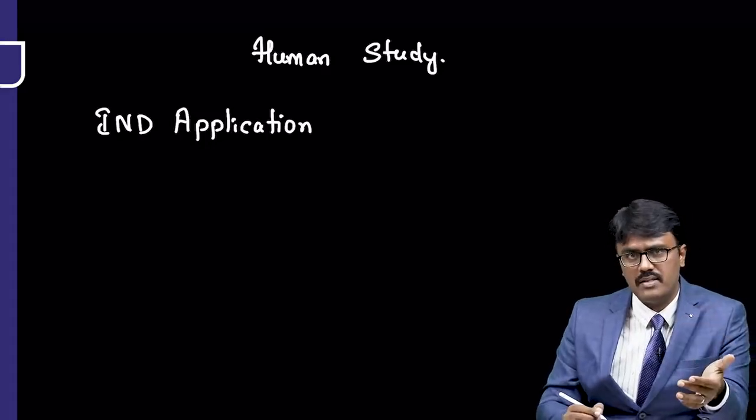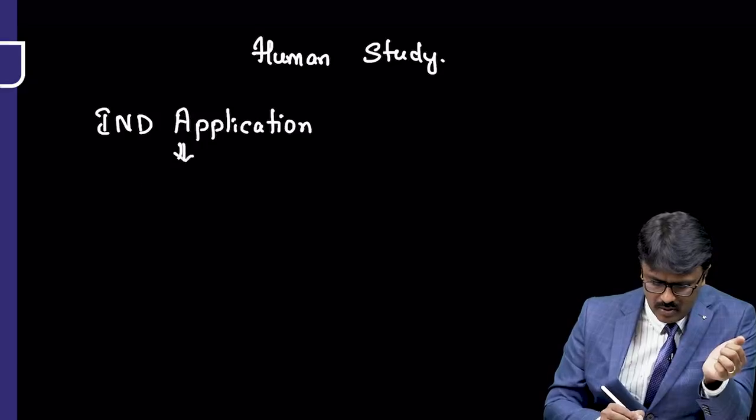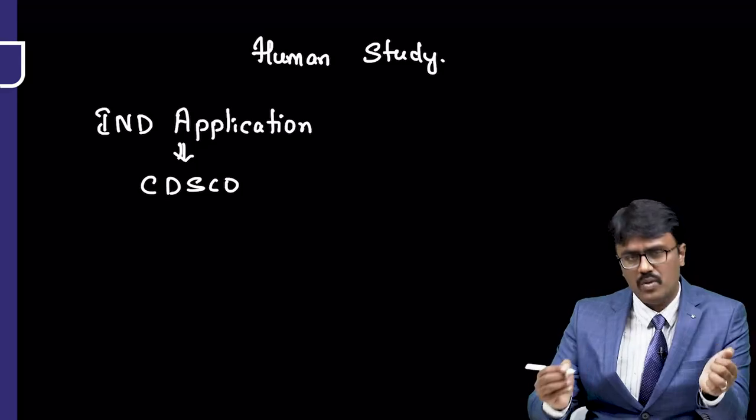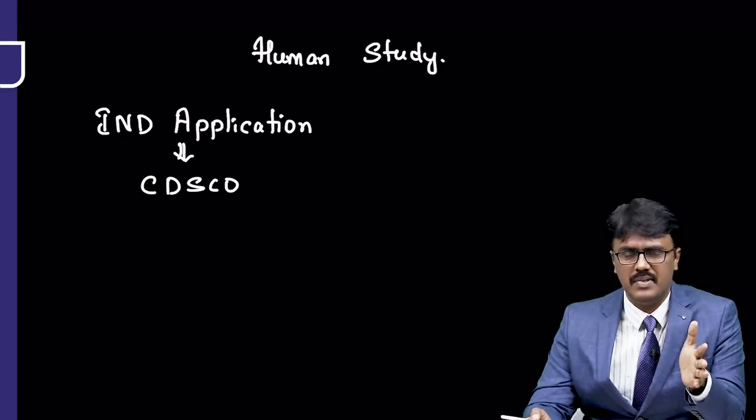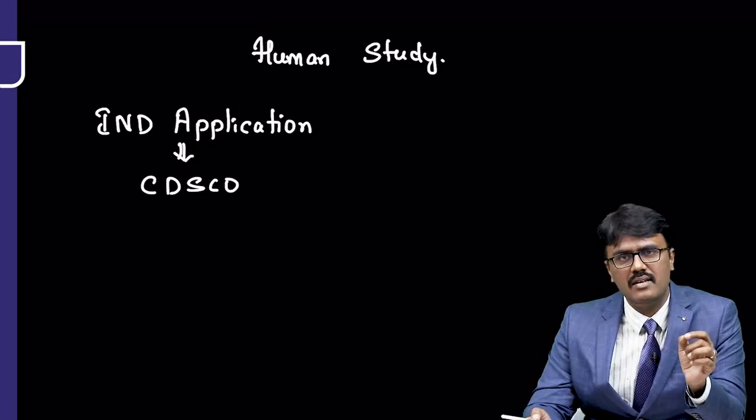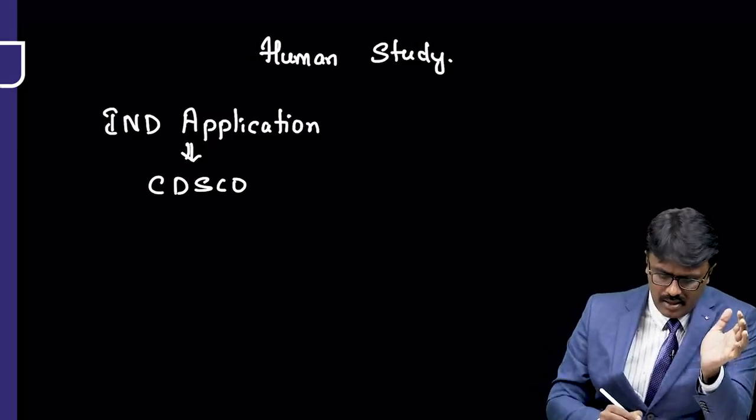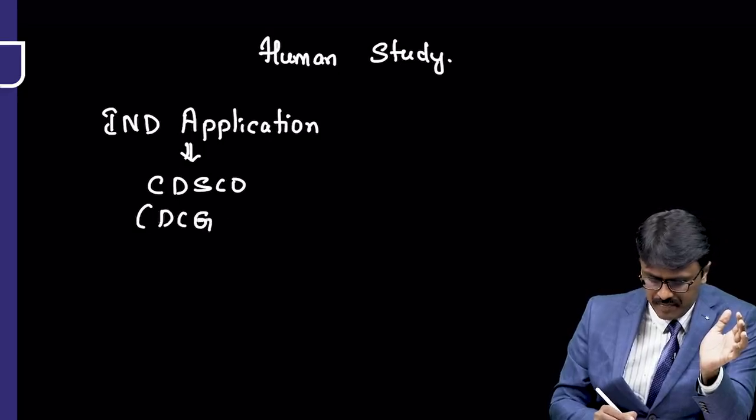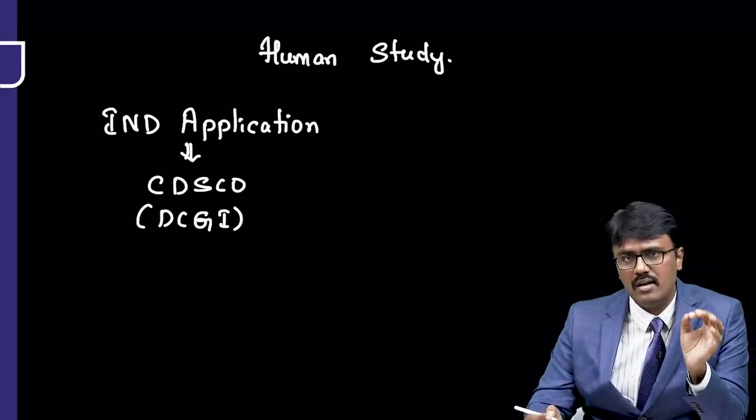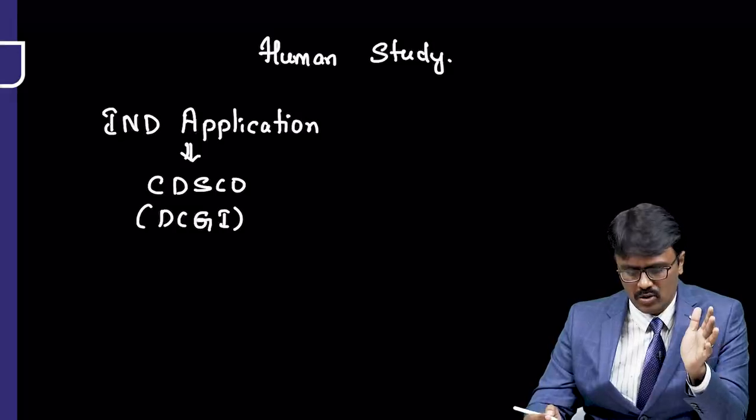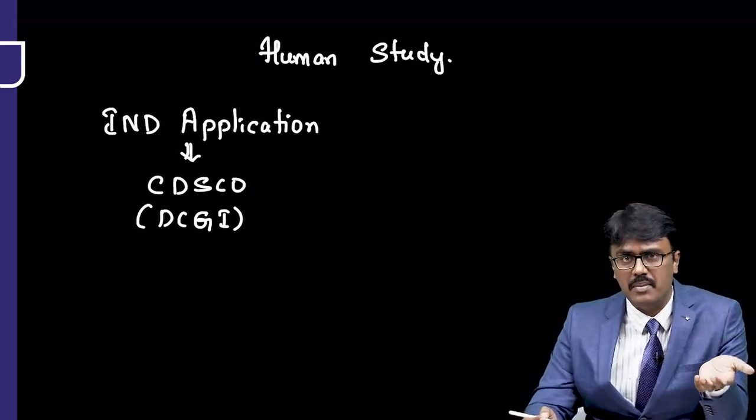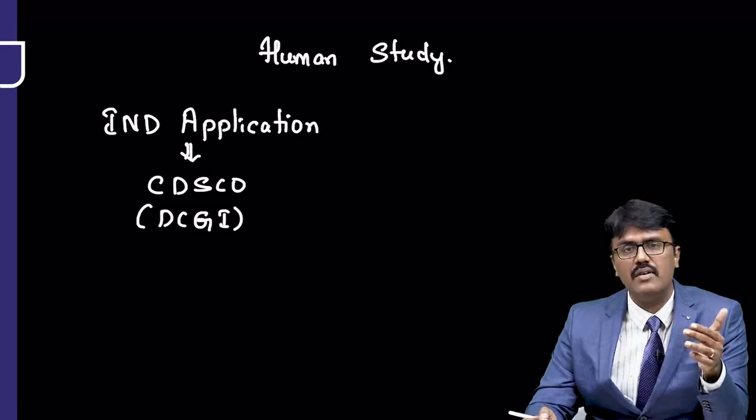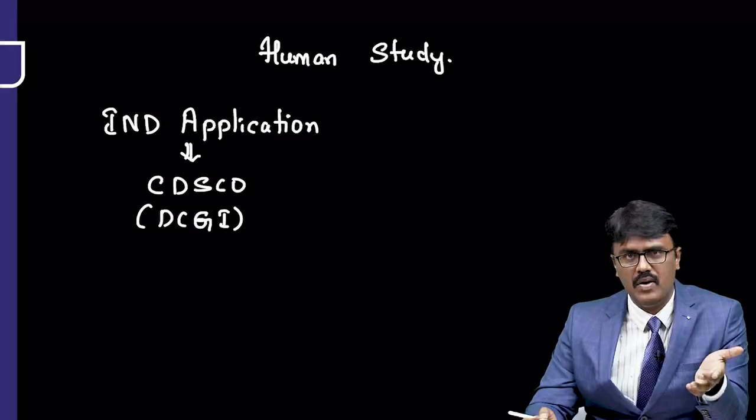Where should we apply this, sir? I need to apply this to something called CDSCO. What is CDSCO? It is the Central Drug Safety Control Organization, and the head of that is called DCGI. Who is DCGI? He is called Drug Controller General of India. He will check the application, see where you got the source, and see whether you have done the animal studies correctly. Once you are done with that, then only he will approve that.